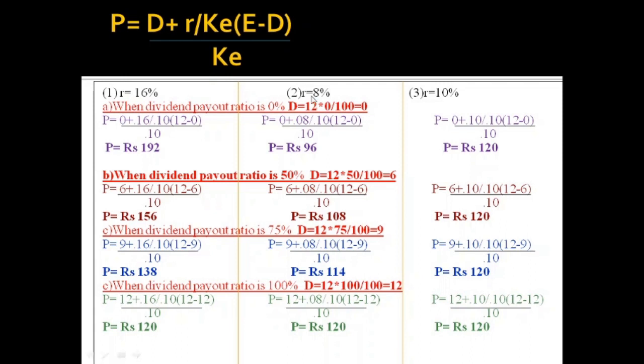If R is less than Ke, that means it is a declining firm, and in order to get maximum value for the share, it is better to pay out the dividends and keep less retained earnings. And if R is equal to Ke, it does not matter whether paying dividend or not paying dividend, keeping retained earnings or not keeping retained earnings; the value of the shares remains the same.